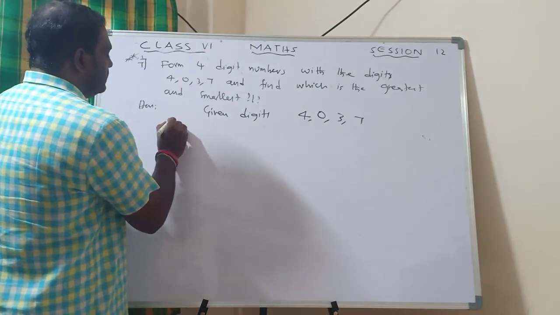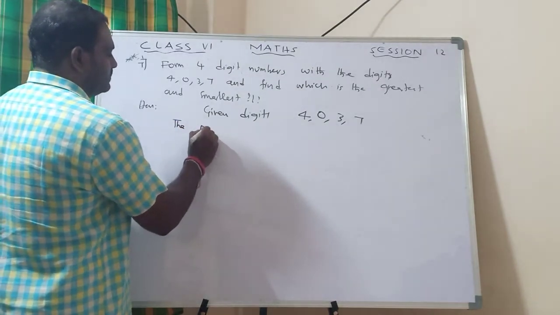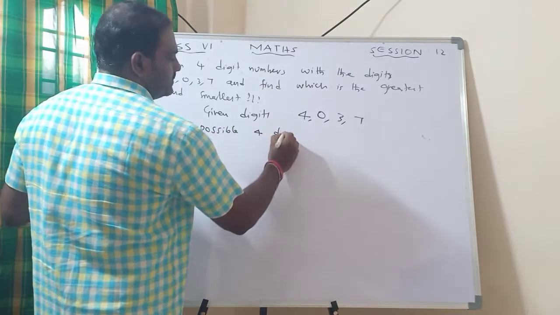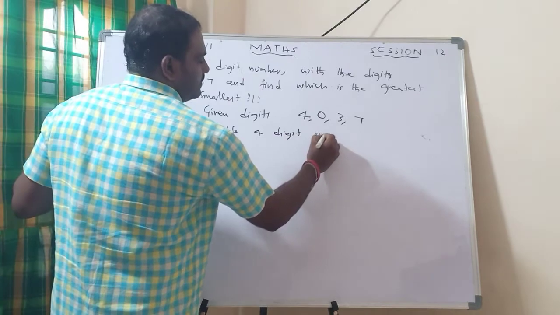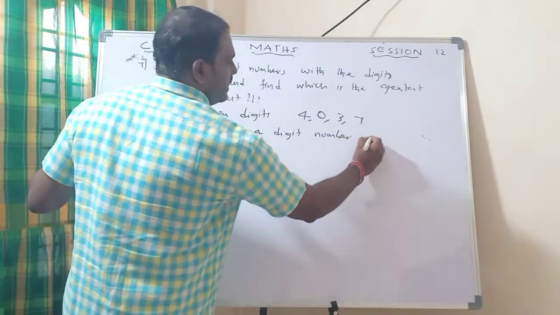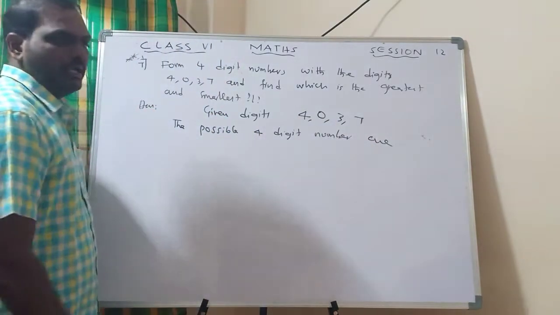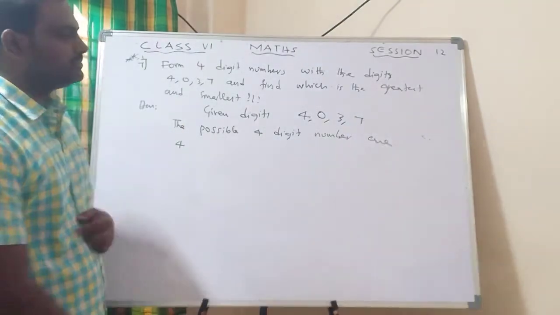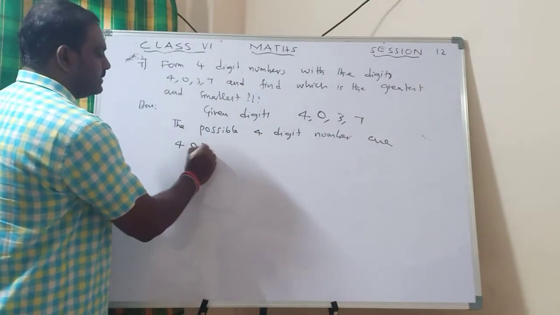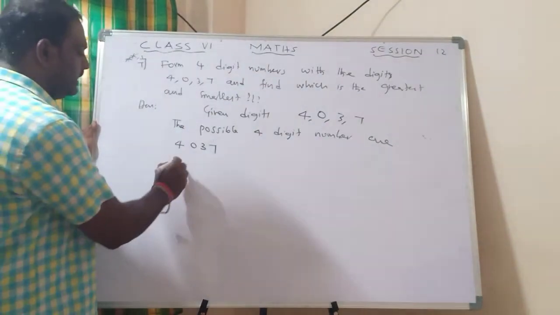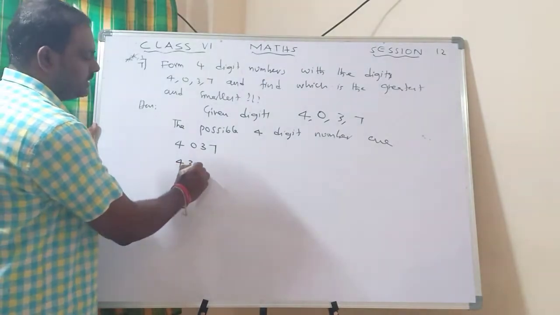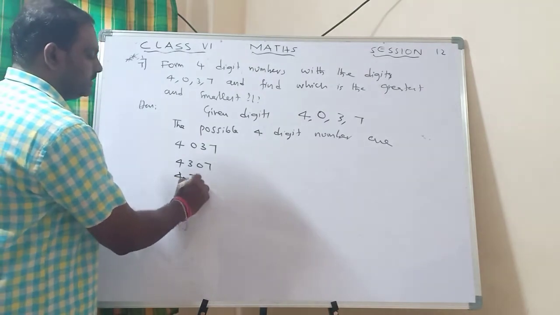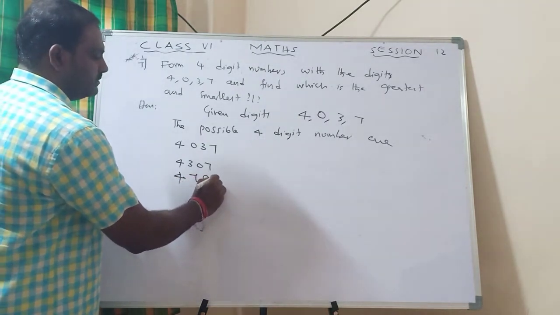So the possible 4-digit numbers are, okay, first I will show you. First take any digit, 4, then write 0, 3, 7. Next 4, 3, 0, 7. Next 4, 7, 0, 3.